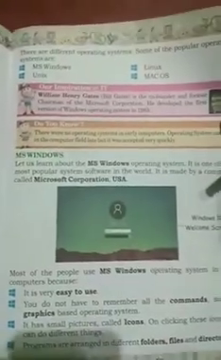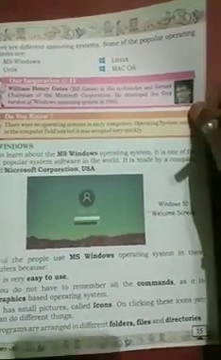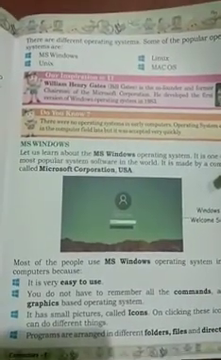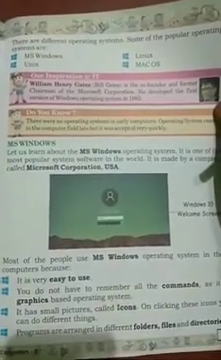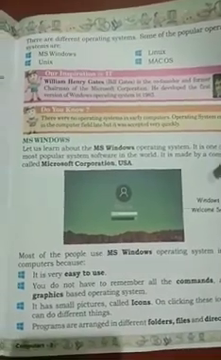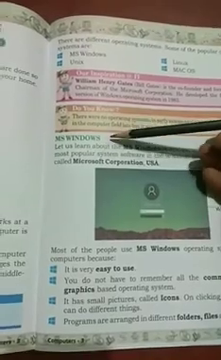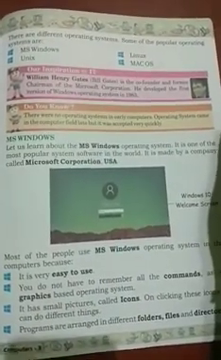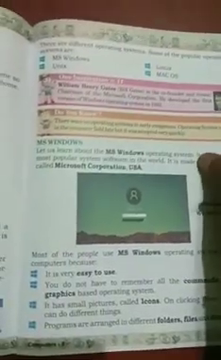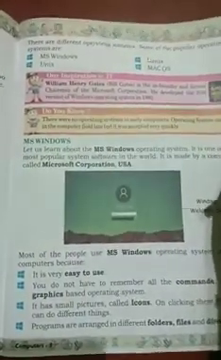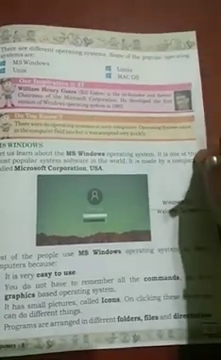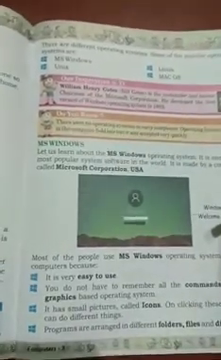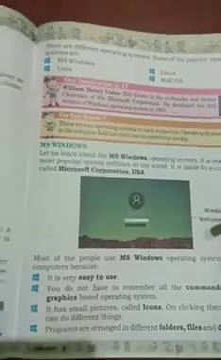Students, there are different types of operating systems. Some popular operating systems are MS Windows, Unix, Linux, and Mac OS. Okay students, now let us know about MS Windows. MS Windows is an operating system. It is one of the most popular operating system software in the world. It is made by a company called Microsoft Corporation USA.